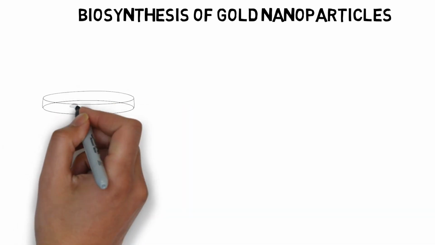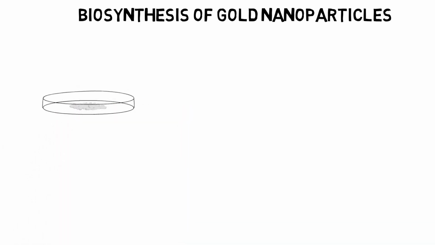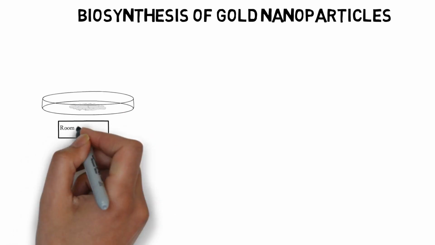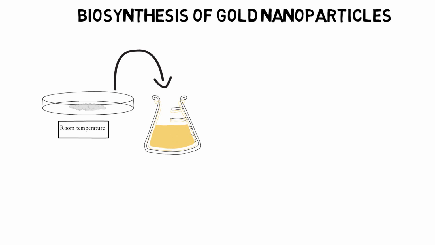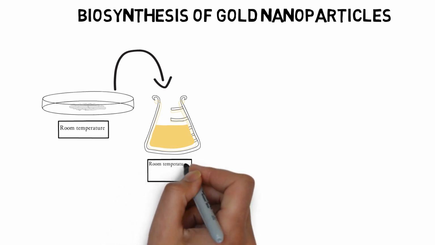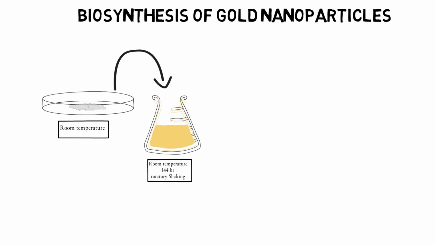Okay, so coming to the biosynthesis of gold nanoparticles using fungus. We first isolated the fungus and transferred it into the media prepared in a conical flask. These flasks are kept under continuous shaking for 6 days at room temperature. The precursor solution of chloroauric acid is prepared, and after 6 days of fungal growth, the grown fungus is harvested using a centrifuge.